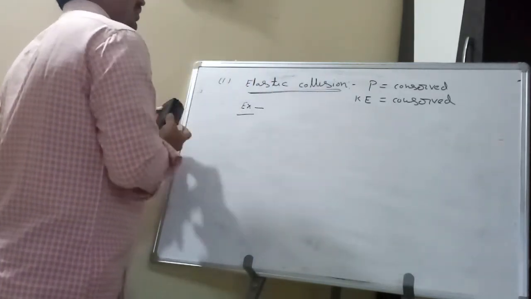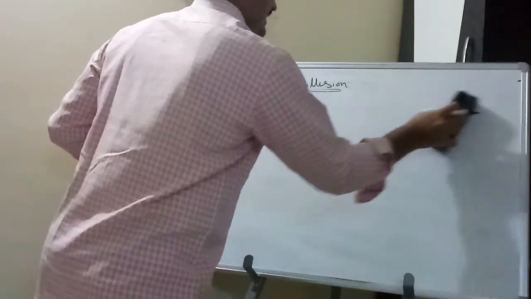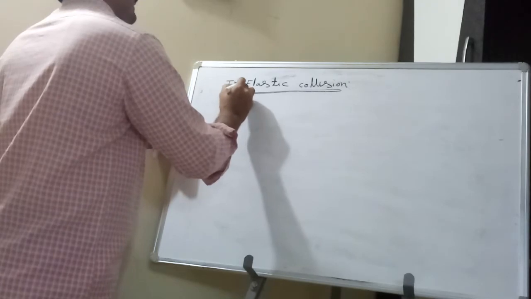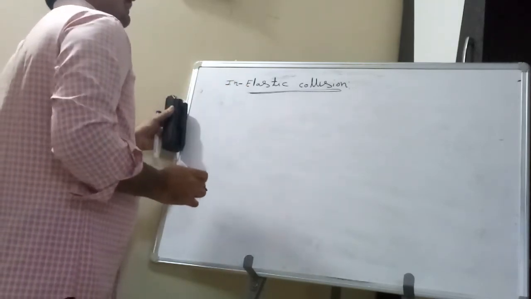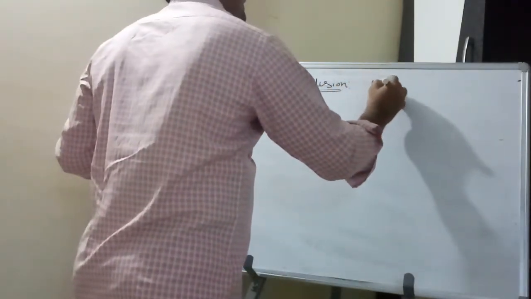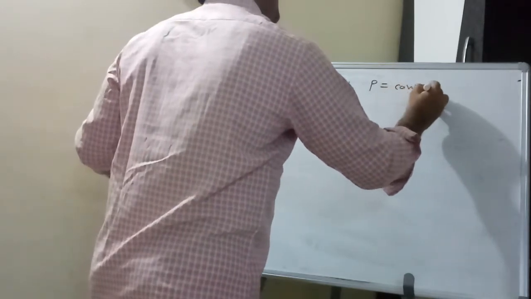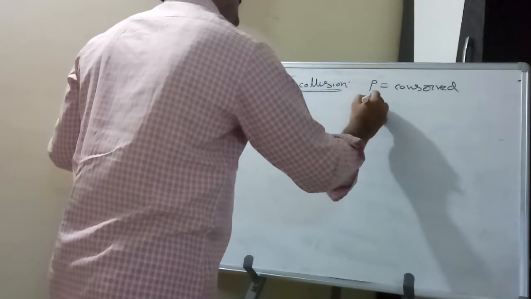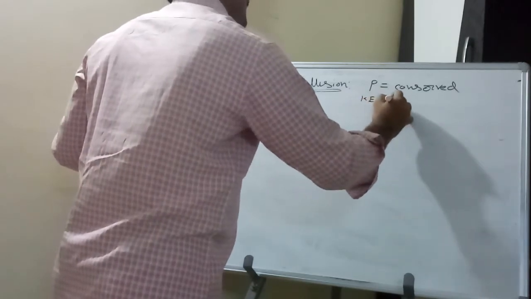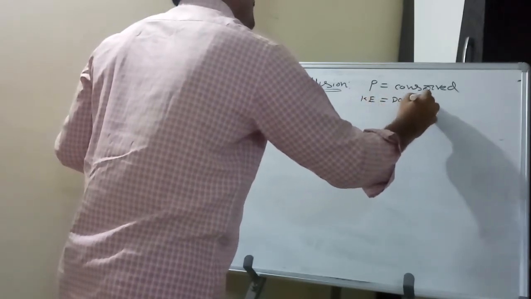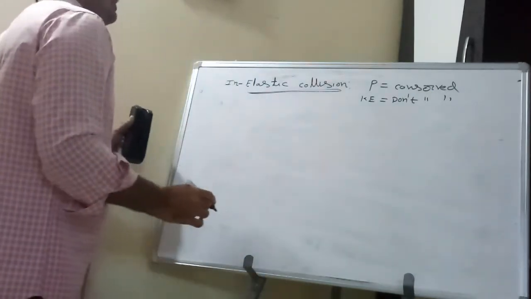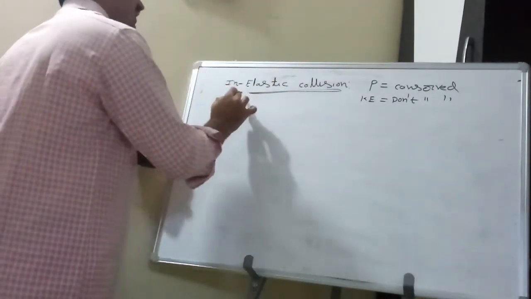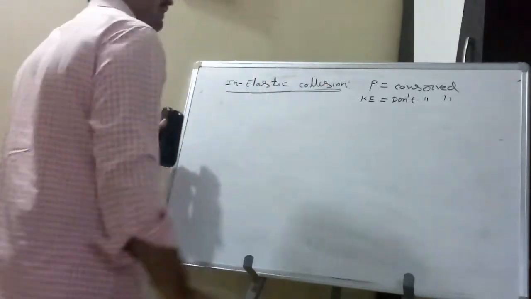Next, inelastic collision. Momentum is conserved, but kinetic energy is not conserved. That type of collision is called inelastic collision.